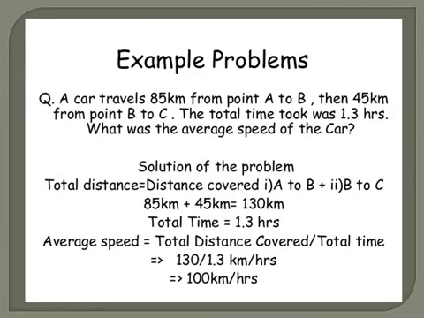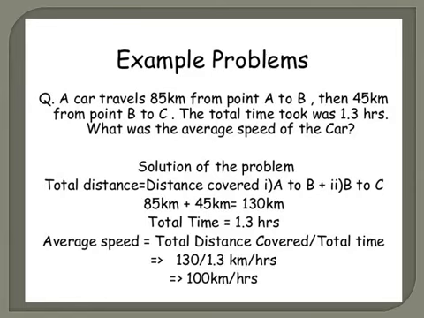As we have discussed earlier, the average speed is calculated by the formula total distance divided by total time. The total distance you will get when you add 85 with 45. So 85 and 45 will give you 130 kilometers.